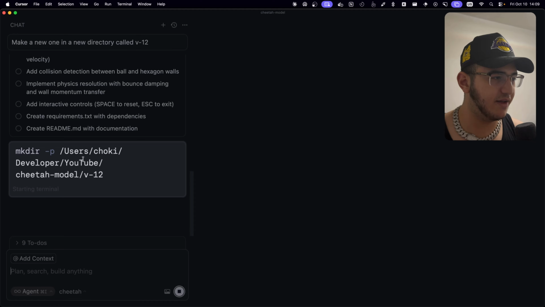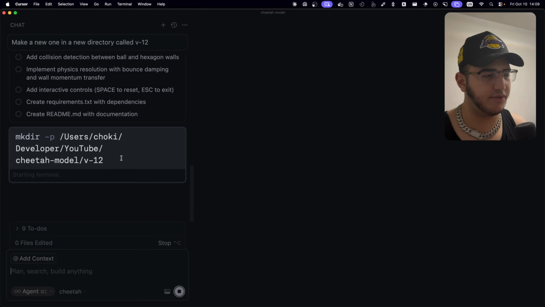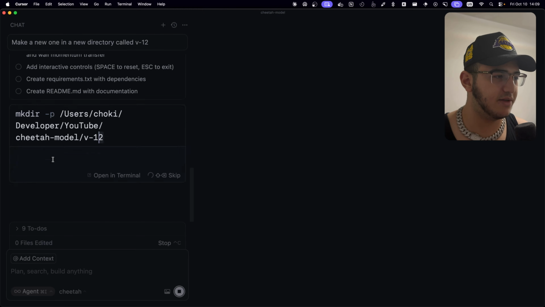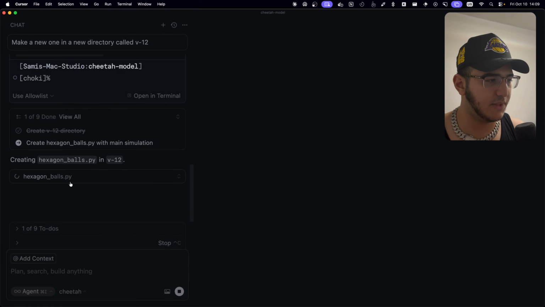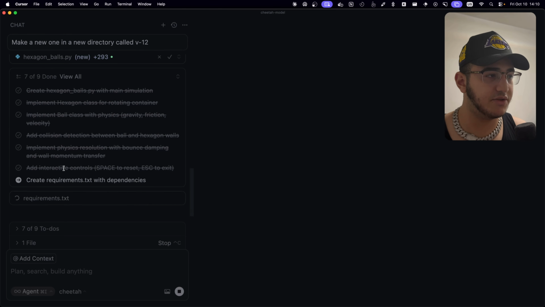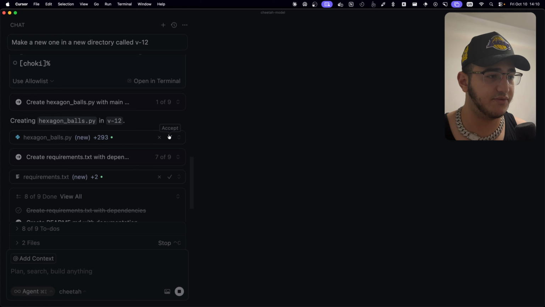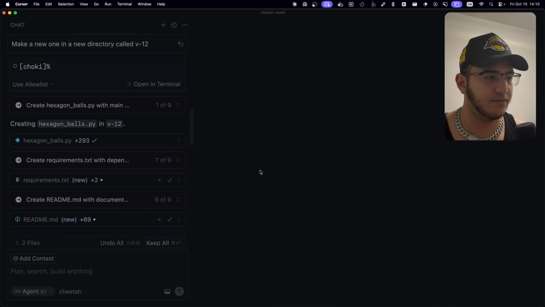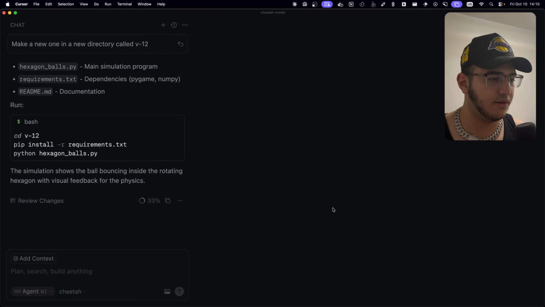Here we can see another one of the reasons why I moved off of Cursor, mostly because it's just very slow with the tool calls. Okay, so now it's writing the code. And it wrote 300 lines of code really quickly, which is a lot faster than you would expect from most models. So let's have a look here. Okay, it's done. Keep all.